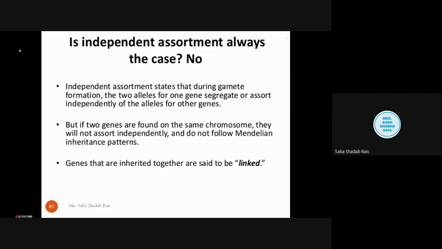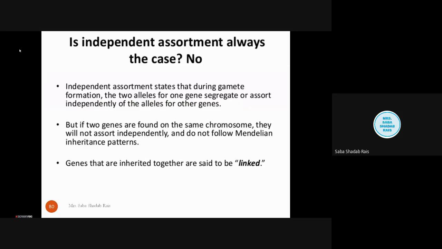So today we will be talking about linkage and crossing over. Linkage and crossing over means we are talking about the chromosomes, how the chromosomal genes are linked and how they cross. So one by one we will talk. First we will be talking about the linkage, but before that we will just revise what Mendel has said about this,